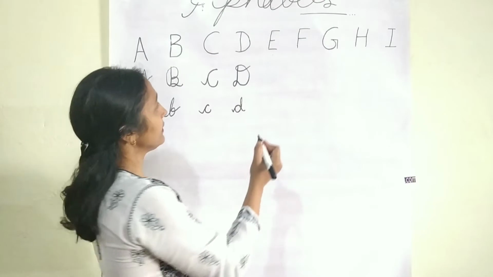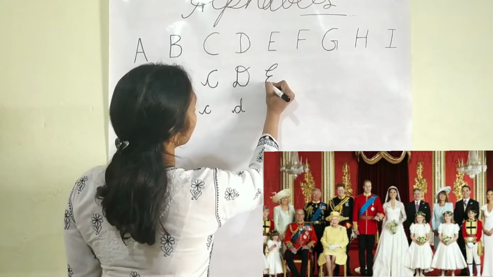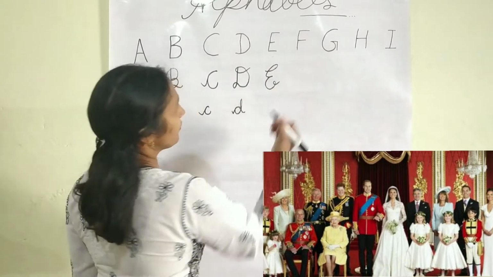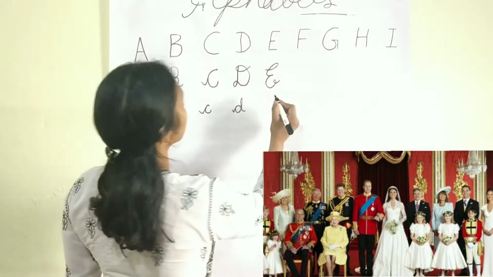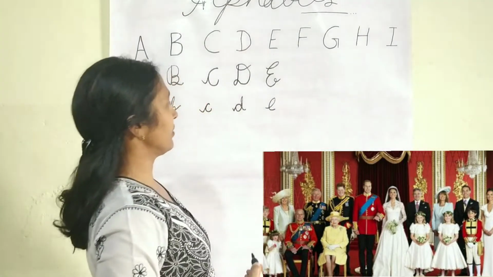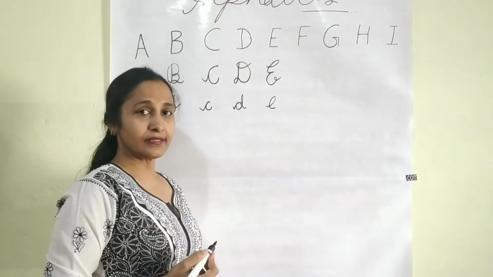E. E for England. England is famous for its palaces. Small e in this way. F. F for France.